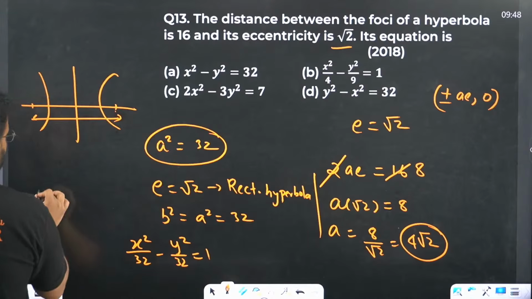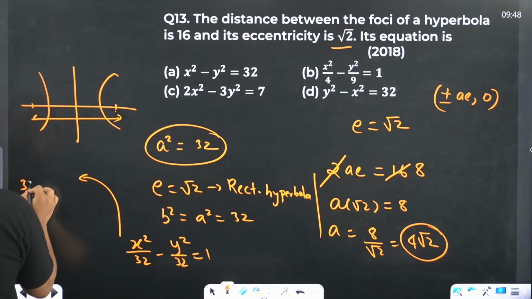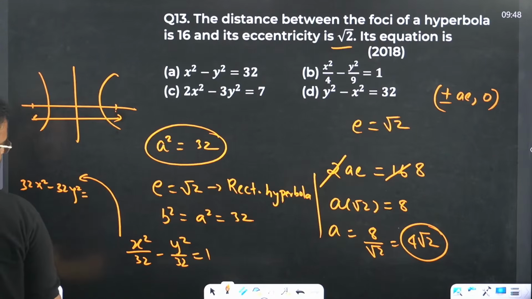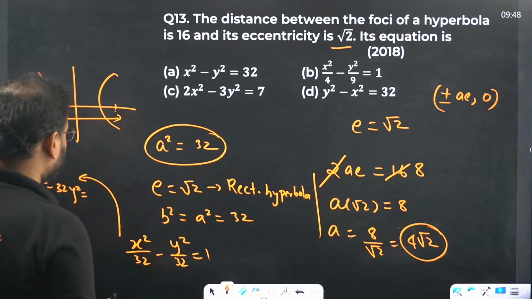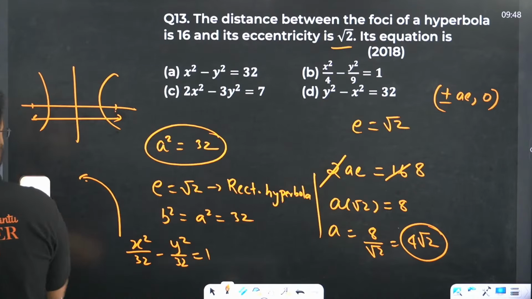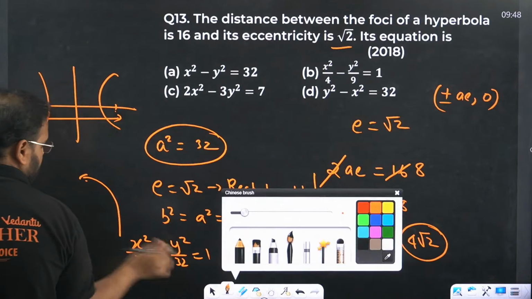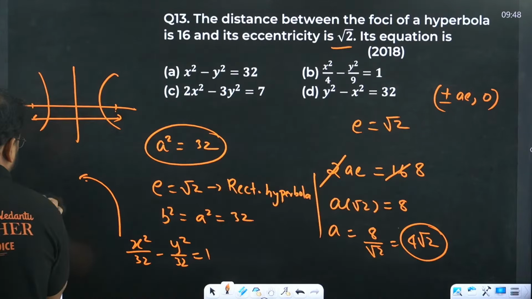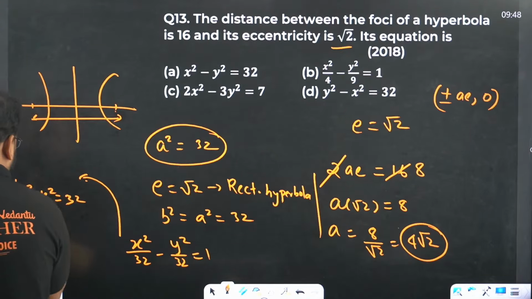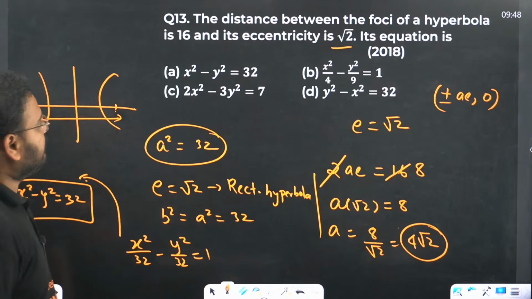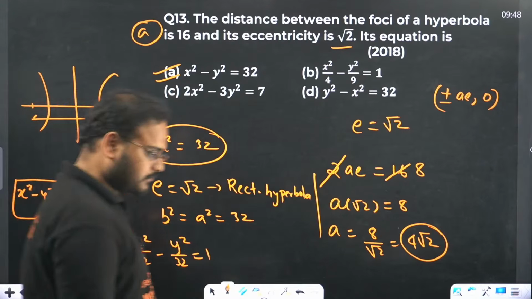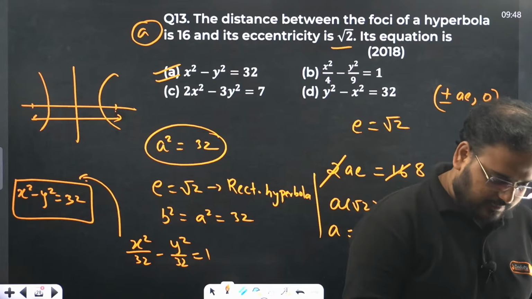Multiply this on both sides. You get 32 x square minus 32 y square equals 32 actually, right? Sorry, my bad guys. Not 32. They are the same base, no? Sorry, it's a mistake. It's going to be x square minus y square equals 32, no? My bad. Sorry, forgive me, please. This is A. Sorry.